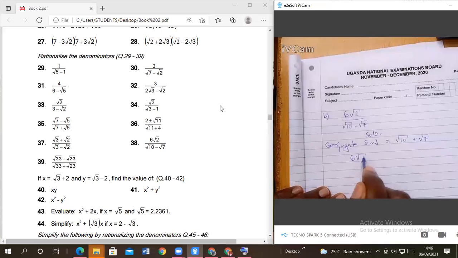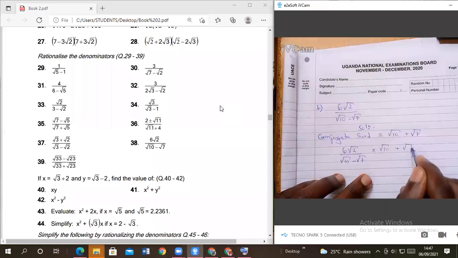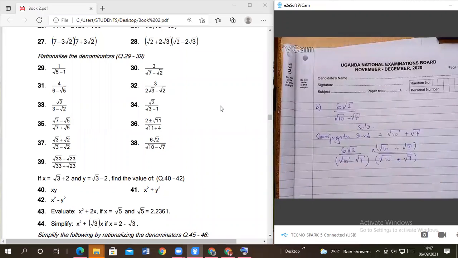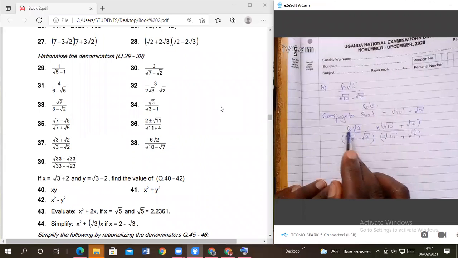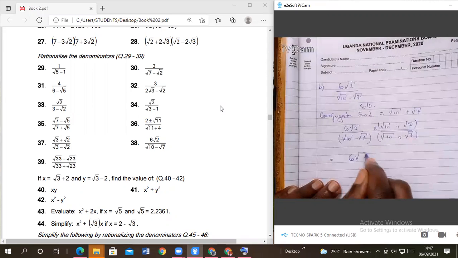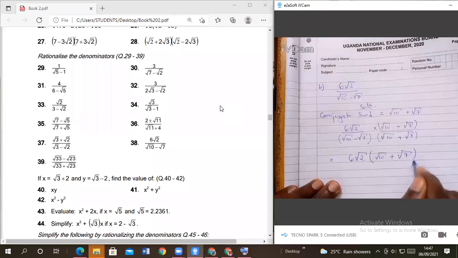So we have 6 root of 2 over root of 10 minus root of 7, times our conjugate, which is root of 10 plus root of 7 over root of 10 plus root of 7. Put them in brackets like that. This is one term. So 6 root of 2 is going to multiply all of these, which will give us 6 root of 2 into root of 10 plus root of 7.